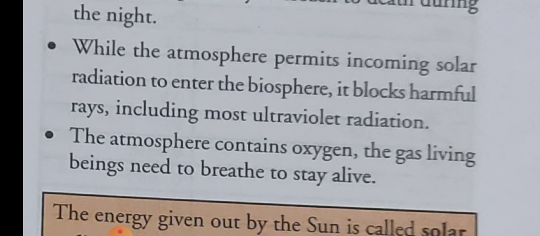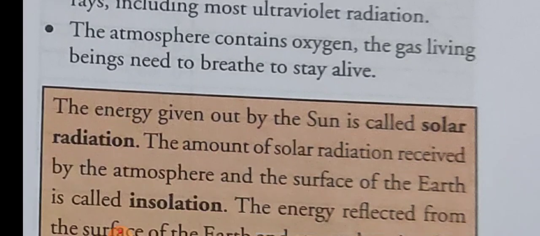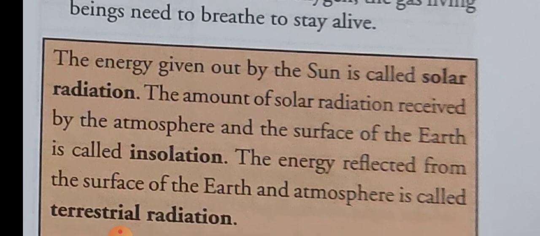This atmosphere blocks harmful rays, that is ultraviolet radiation, which rises from the sun. Next, the atmosphere contains oxygen, the gas living beings need to breathe to stay alive. Oxygen is also contained in the atmosphere, and this is the life-giving gas, which is very important for living beings. The energy given out by the sun is called solar radiation.